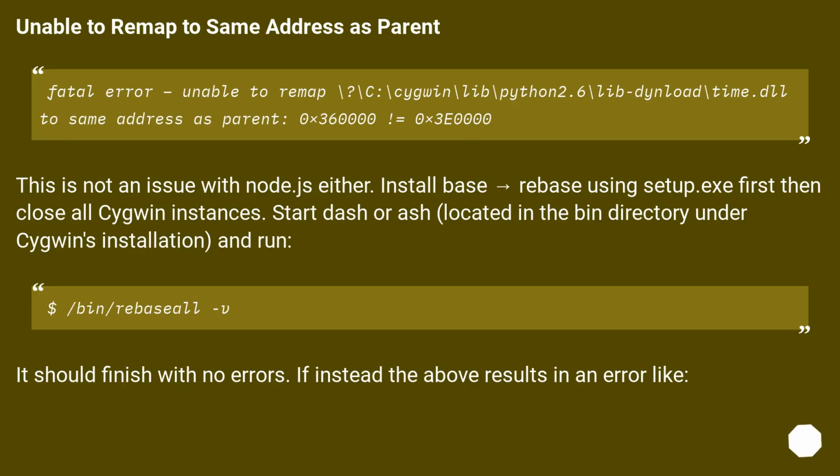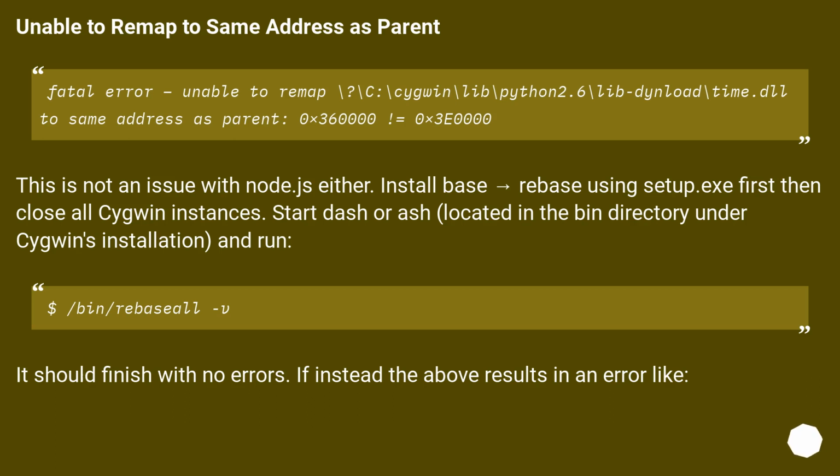There is an answer for the problem. Source: this URL. Unable to remap to same address as parent. Fatal error: unable to remap python2.6/lib-dynload/time.dll to same address as parent: 0x360000 != 0x3E0000. This is not an issue with Node.js either.